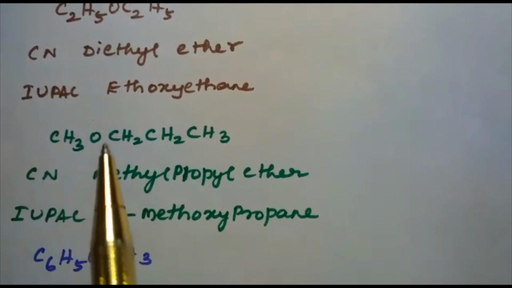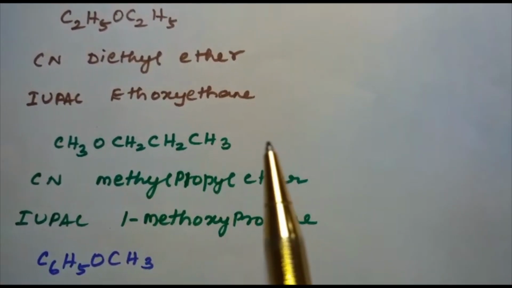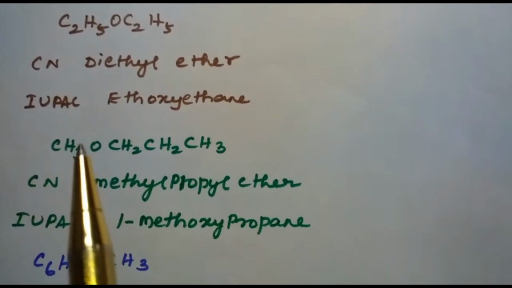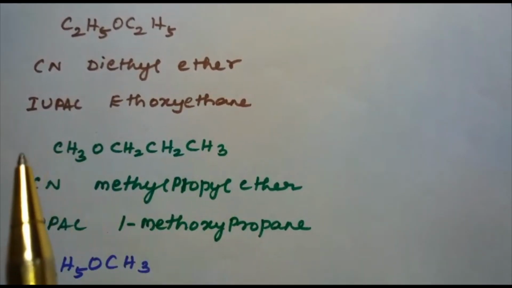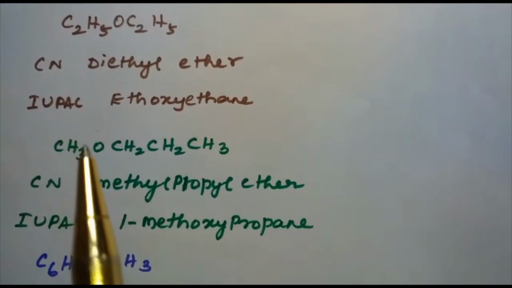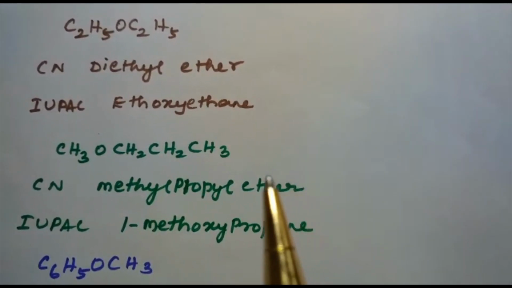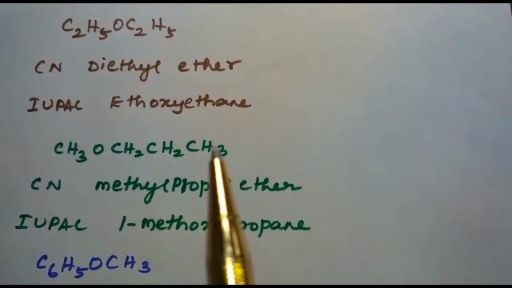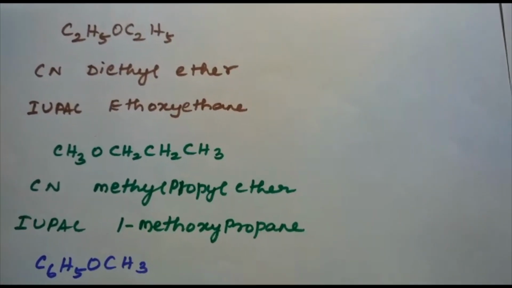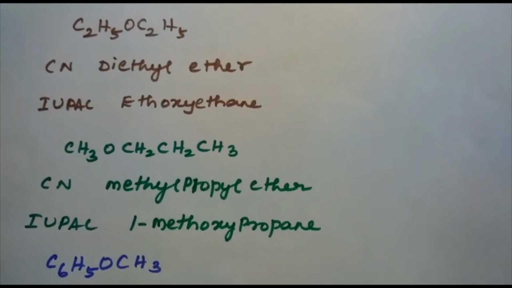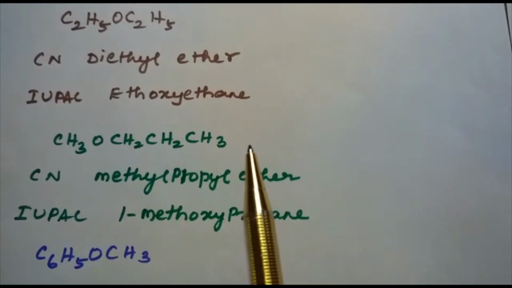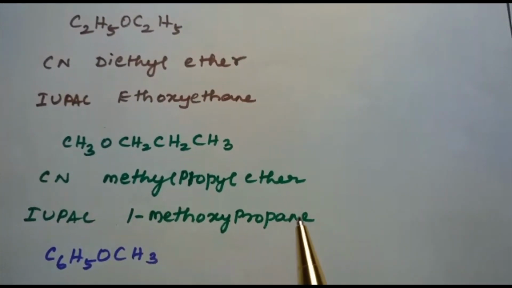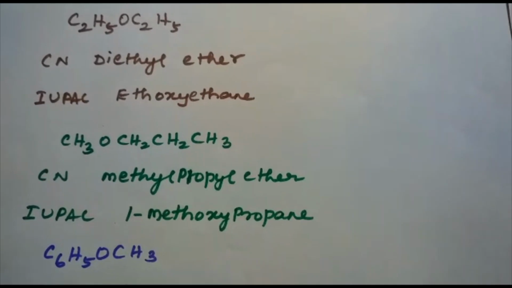Let's see this example, CH3OCH2CH2CH3. Here the alkyl groups are different. This is the methyl group, this is the propyl group. What is the common name of this compound? Methyl propyl ether. What is the IUPAC name? Methoxypropane. Why methoxypropane? The larger R group is taken as the parent hydrocarbon. That's why it is methoxypropane. Let's see one more example.